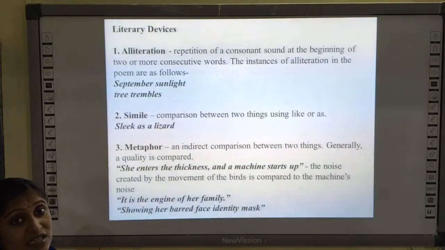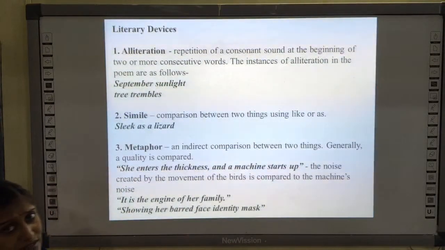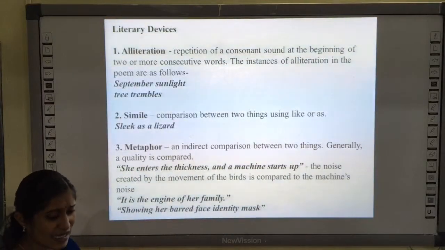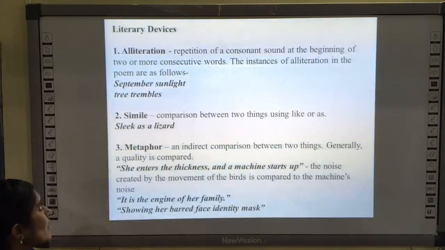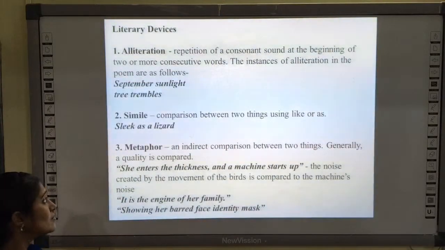Tree trembles, T. Okay, I hope you have understood what is alliteration. Consonant sounds are being repeated in the same line and together. Okay, September sunlight and tree trembles. And simile, comparison between two things using the words like or as. Okay, sleek as a lizard.